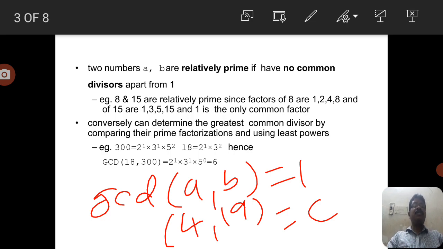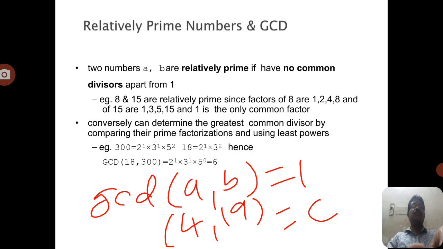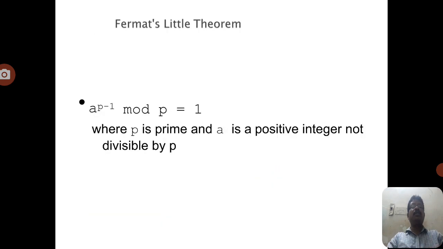In the next concept, we will see how to find the GCD if the numbers are large. That is the problem. For that we can consider Euclid's algorithm. Euclid's algorithm is an algorithm to find the GCD of two numbers with the relevant equation. Now we are going to discuss the next one.